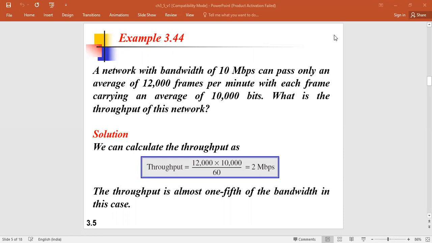Now there is an example of throughput. A network with a bandwidth of 10 Mbps can pass only an average of 12,000 frames per minute, with each frame carrying 10,000 bits. What is the throughput? Throughput equals the number of frames times bits per frame, the total number of bits, divided by 60, because it is per minute, meaning 60 seconds. It is almost 1/5 of the bandwidth. So you see that bandwidth and throughput are not similar.